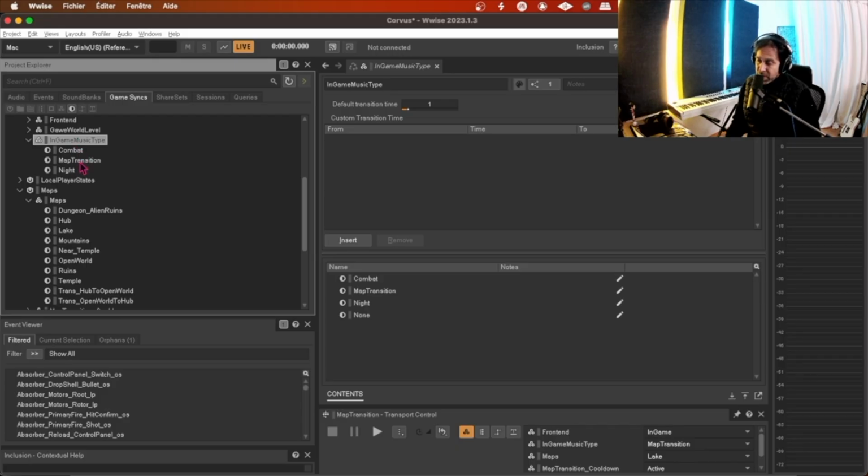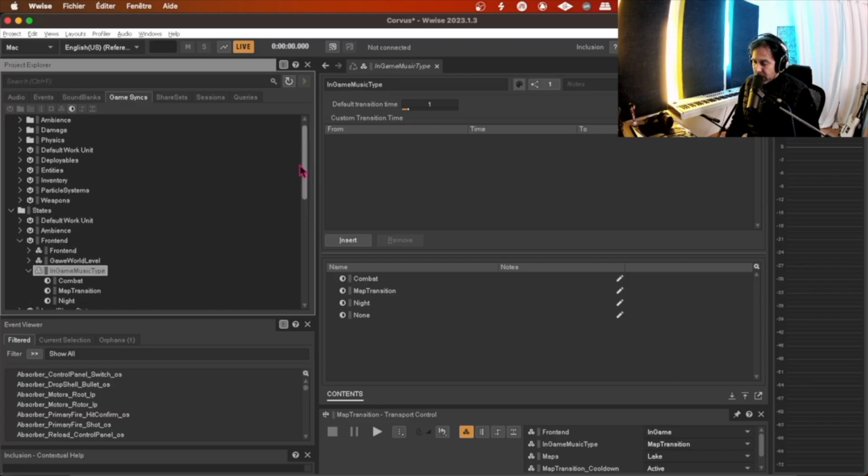For example, if we are just exploring, or if we are in combat, or if we are, for example, playing at night inside the game. So those mechanisms allow us to switch music segments and to trigger different music assets. So how can we create that?